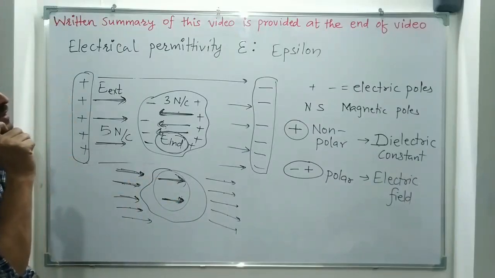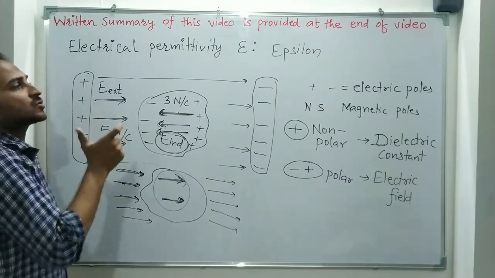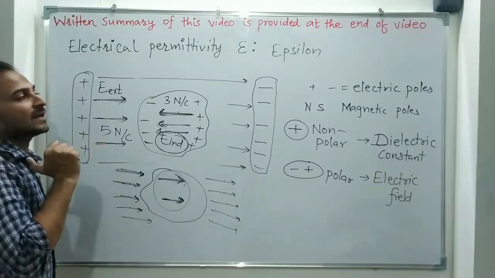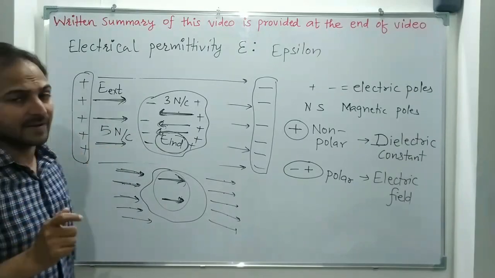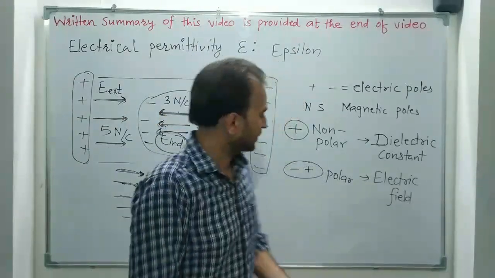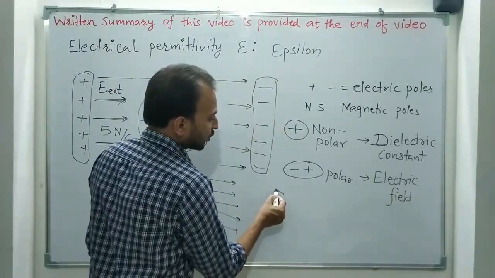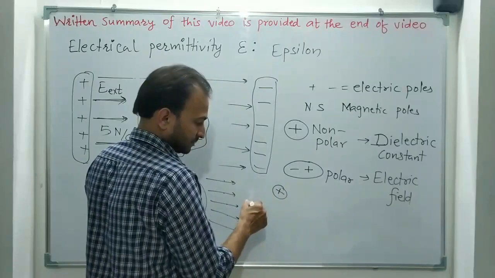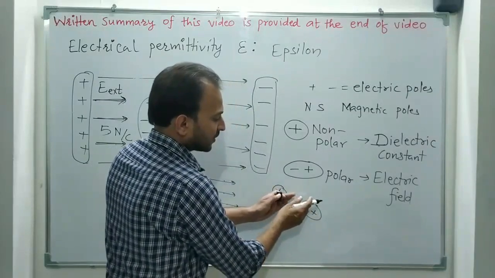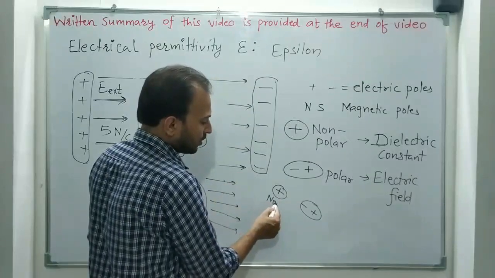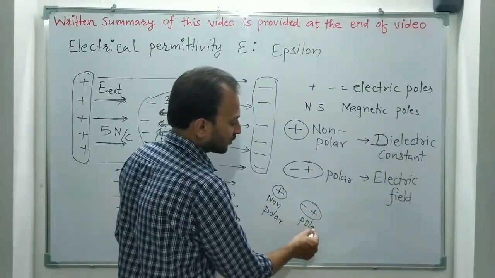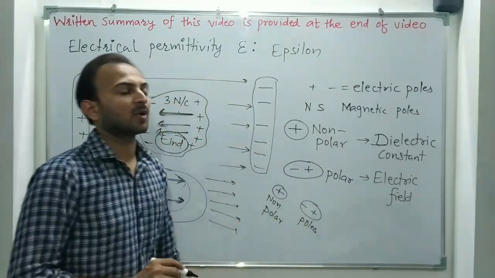So this opposition is estimated by comparing the electrical permittivity of any medium with the electrical permittivity of vacuum. Vacuum means no medium, no atoms. There are no atoms which can be polarized. Polarized means the negative overlapped with the positive, and when they are kept in an external electric field, the negative and positive get apart. So this is non-polar; when they are placed in an electric field, the poles develop. So we say that the material has been polarized.